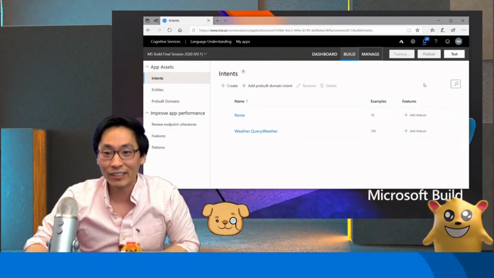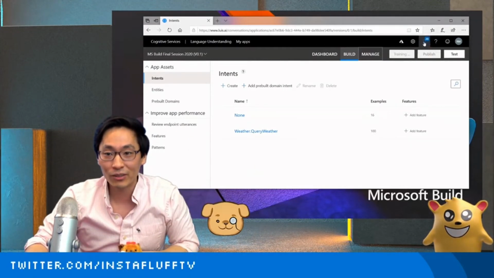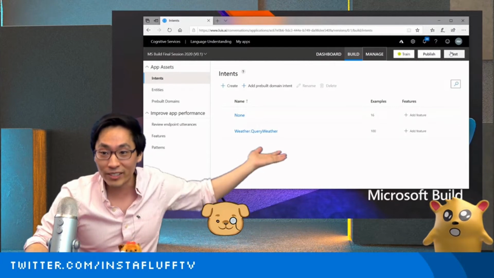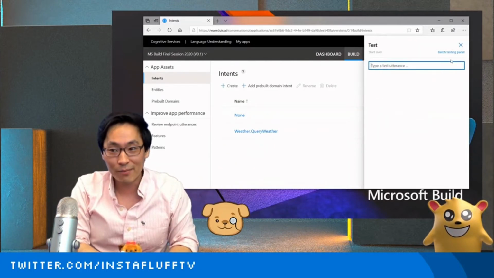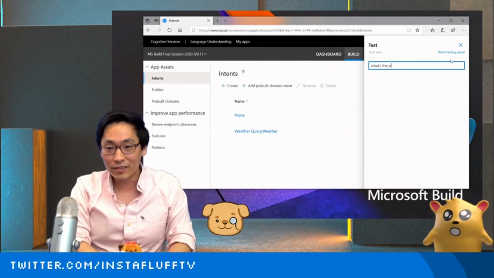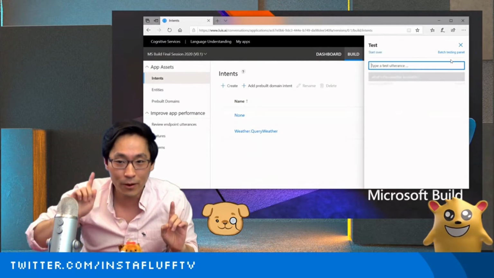And then once it's done, I wonder why it's taking so long. Oh, there it goes. Oh, it's done. All right, so that means we can test. How about we ask about the weather? Like, what's the weather in Seattle? It might not recognize this, but I think it will.